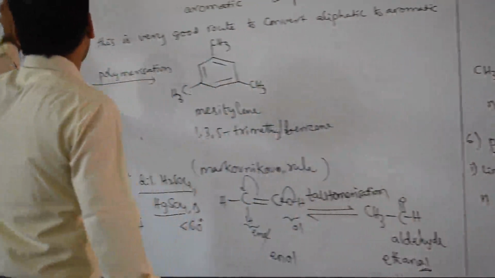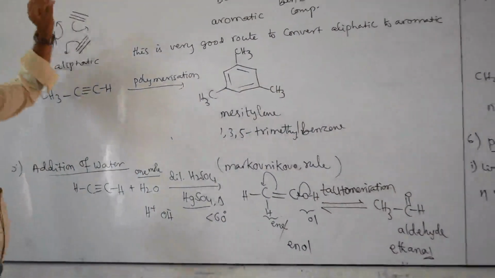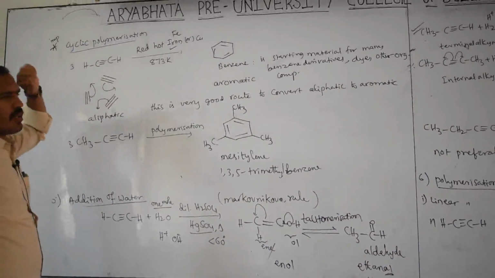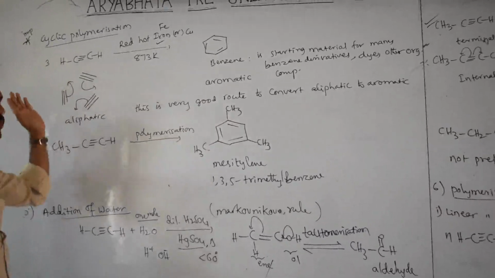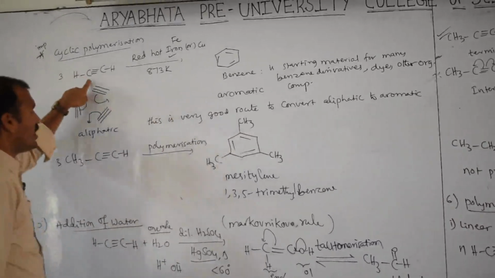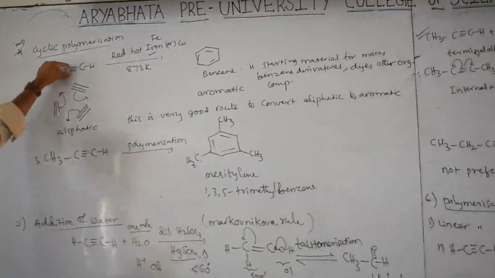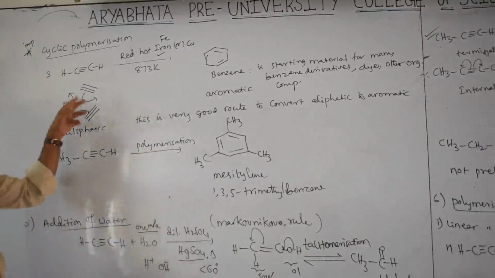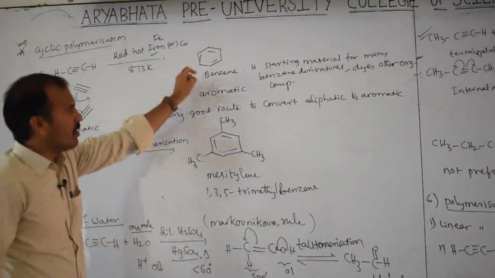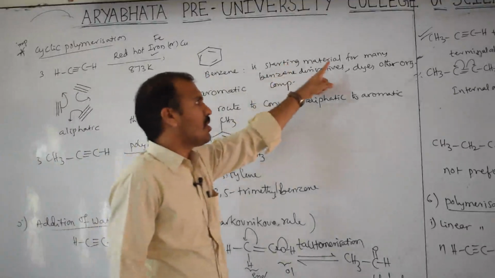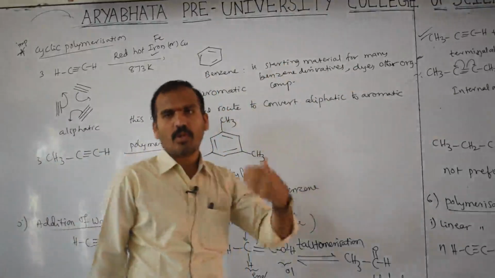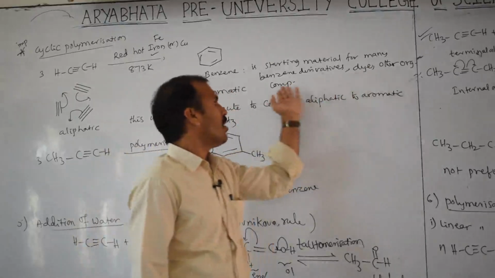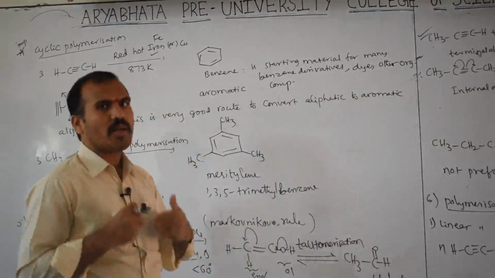Next one, cyclic polymerization. This cyclic polymerization is very important for second year purposes and also first year purposes. You have to concentrate on this reaction because we are converting from aliphatic to aromatic. This ethyne, how many moles? 3 moles. 1 mole, second mole, third mole. This is the bond line notation. So pi bonds are delocalized and form this benzene. So this benzene is which one? Starting material for many benzene derivatives, toluene, phenol, chlorobenzene, many compounds can be prepared. Dyes, meaning colors, and some other organic compounds. So this is a basic material for aromatic compounds.